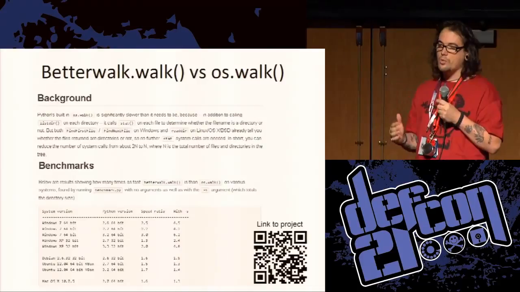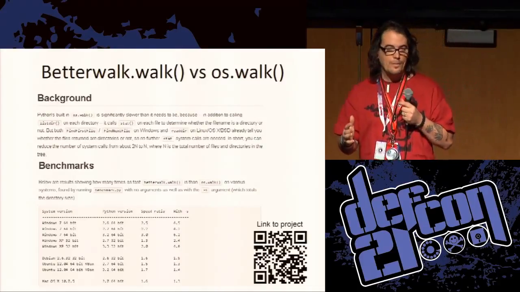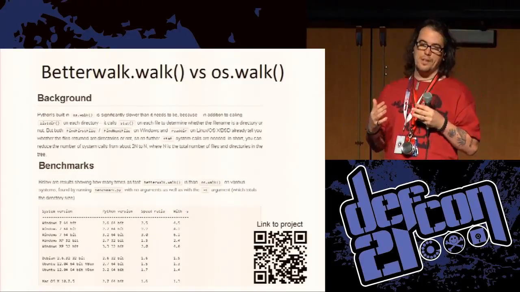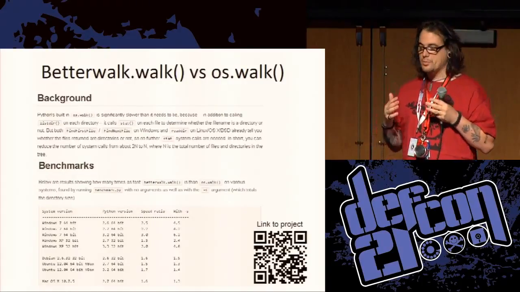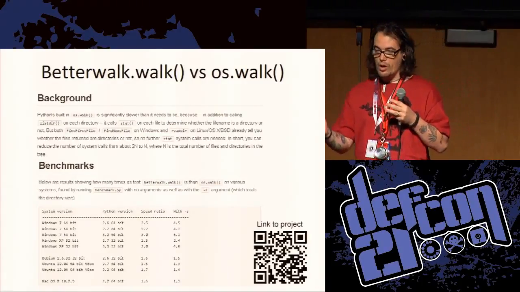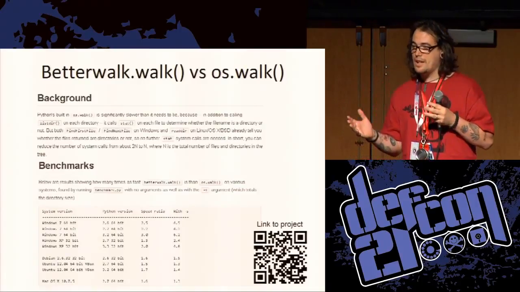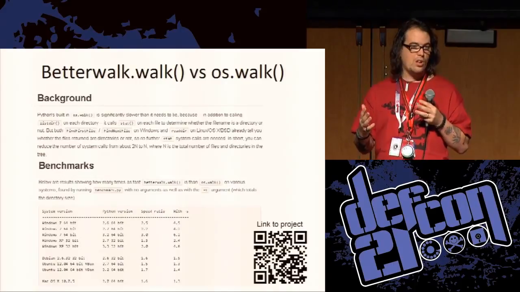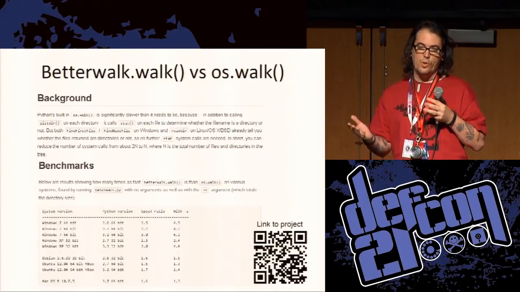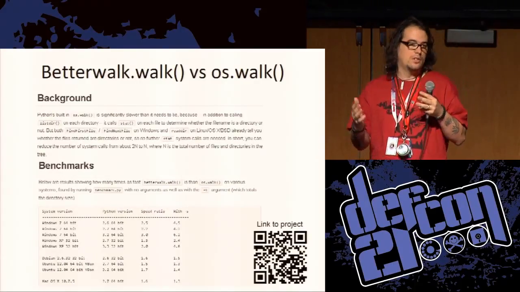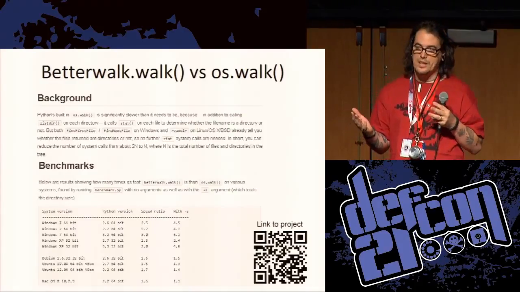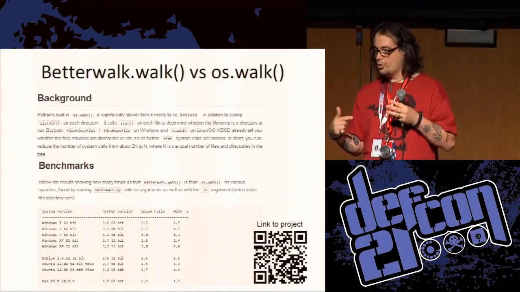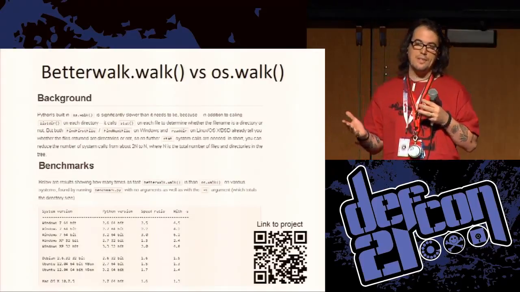So OS Walk was taking forever to go through and find everything. And I'm like, there's got to be a better way to do this. So after some Google-fu, I found BetterWalk, which claims that OS Walk makes unnecessary API calls to ask, is this a folder? Is this a file? We don't know, API, please tell me. And they cut that out of their loop, which speeds things up by 2.5 times.